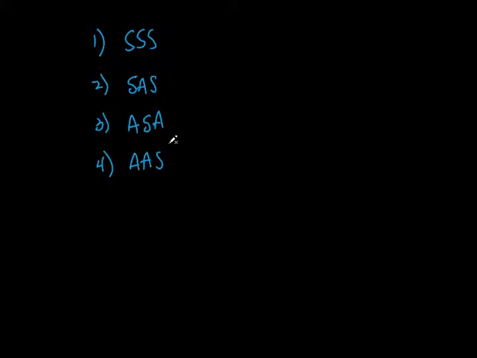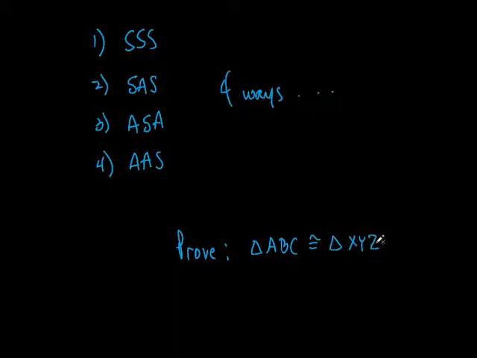So now we have four ways. Listen. We have four ways to prove triangles congruent to each other. Write that down: four ways to prove triangles congruent. Those are your four ways. So if they give you a proof and they say prove that triangle ABC is congruent to triangle XYZ, you only have four options. What are your four options? Side, side, side, side, angle, side, angle, side, angle, and angle, angle, side. Those are your four ways.